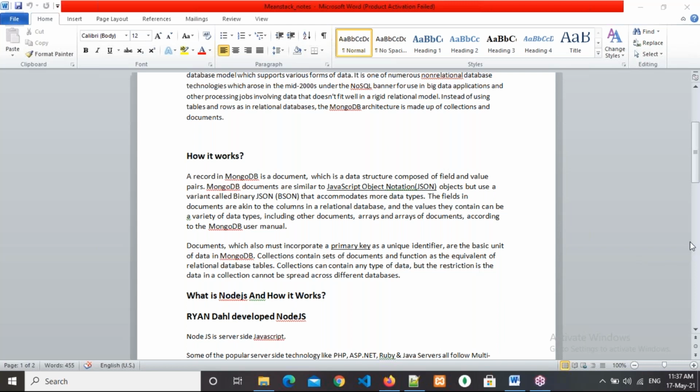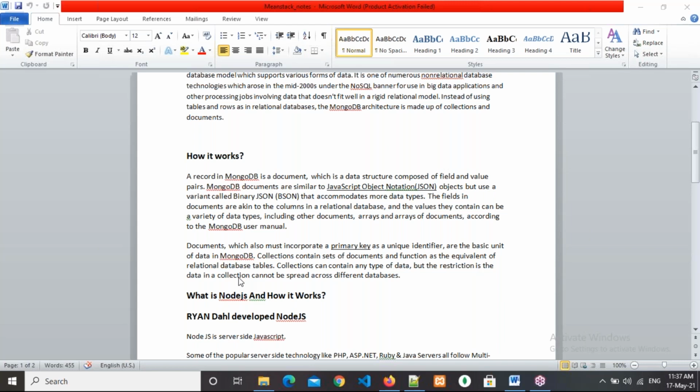We cannot work with multiple databases. Some applications need two to three databases also. But here in MongoDB we can store all the application data in a single database, so no need to work with multiple databases. If you want to work with multiple databases also, it is not possible. We cannot spread. Understanding it?